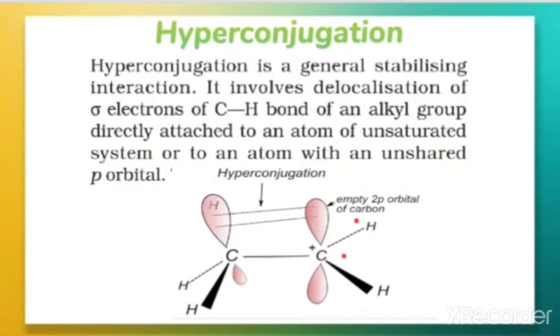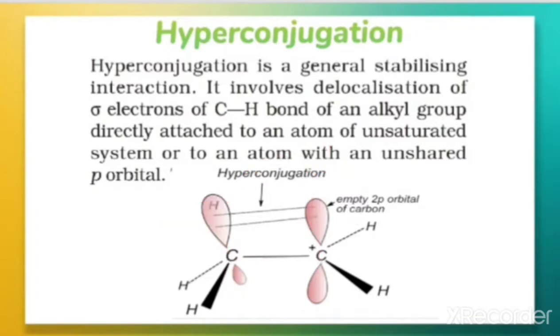Then one of the C-H bonds of the methyl group can align in the plane of this empty p orbital, and the electrons constituting this C-H bond in the plane with this p orbital can get delocalized. So there is a delocalization into the empty p orbital, as given in the figure here.